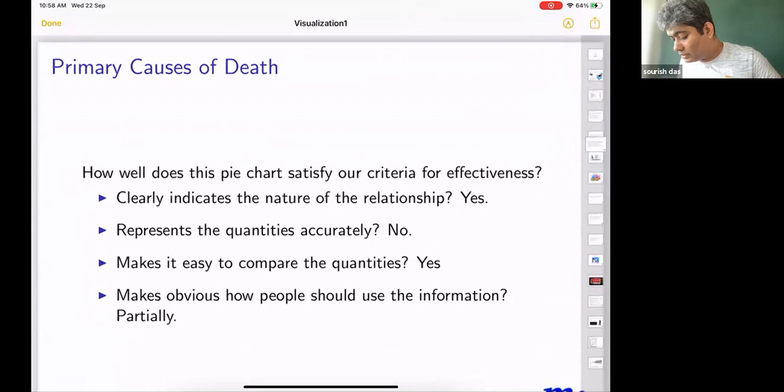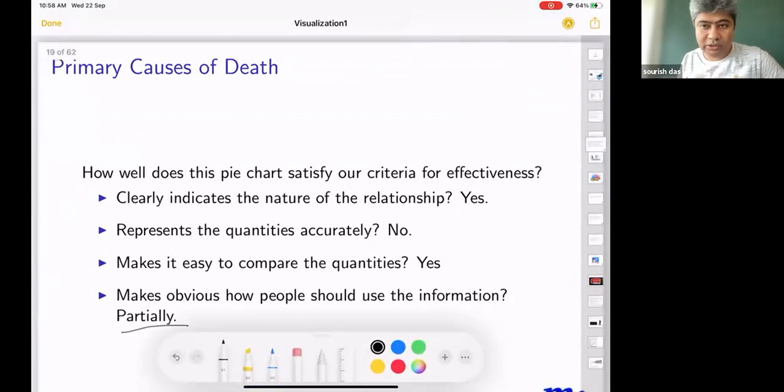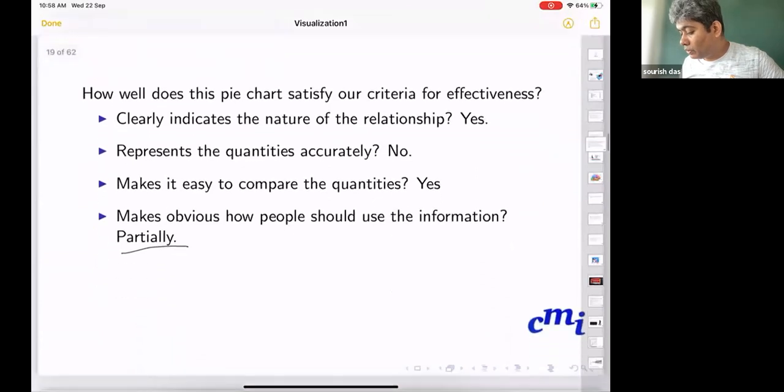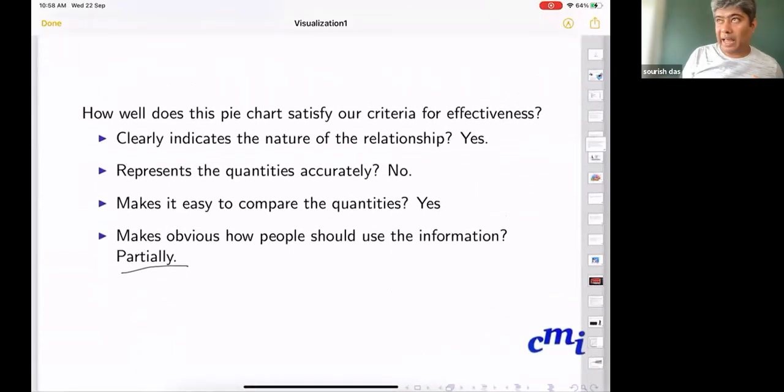Does it make obvious how people should use the information? Probably partially, not as a full thing. So when you are making your decision, you have to look into your tabular representation.